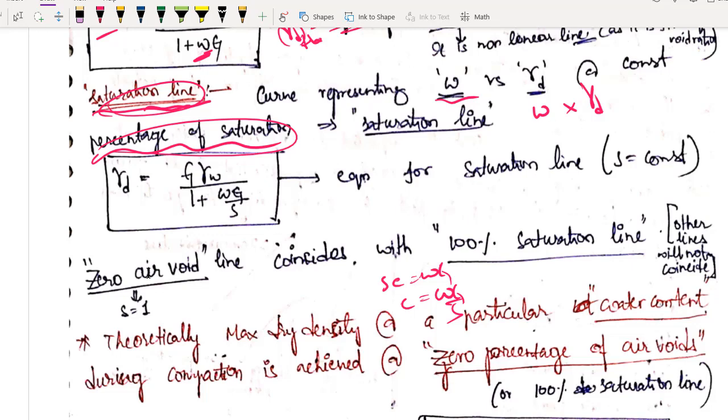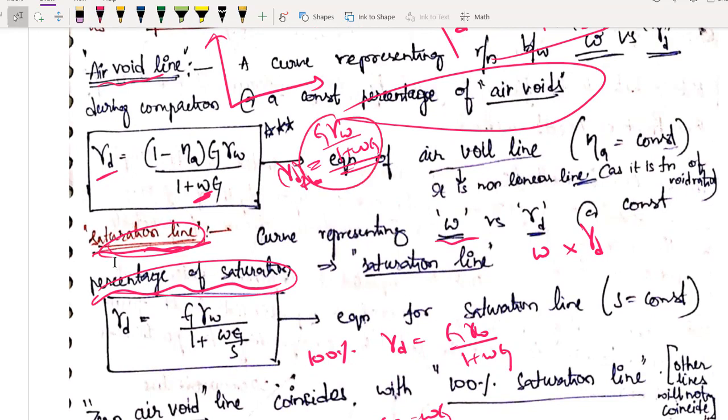So similarly, for 100% saturation, what will be your formula? Gamma d is equal to G gamma w by 1 plus wG. Okay, so is this formula the same as the 0 air void line? G gamma w by 1 plus wG. Agreed or not? See, apply your common sense. When I am saying 0 air voids, that means all your voids are saturated with water.